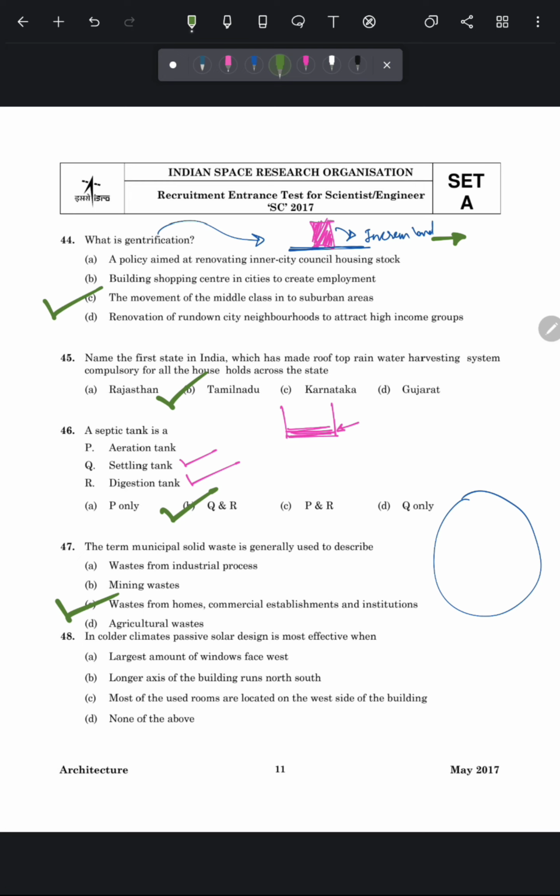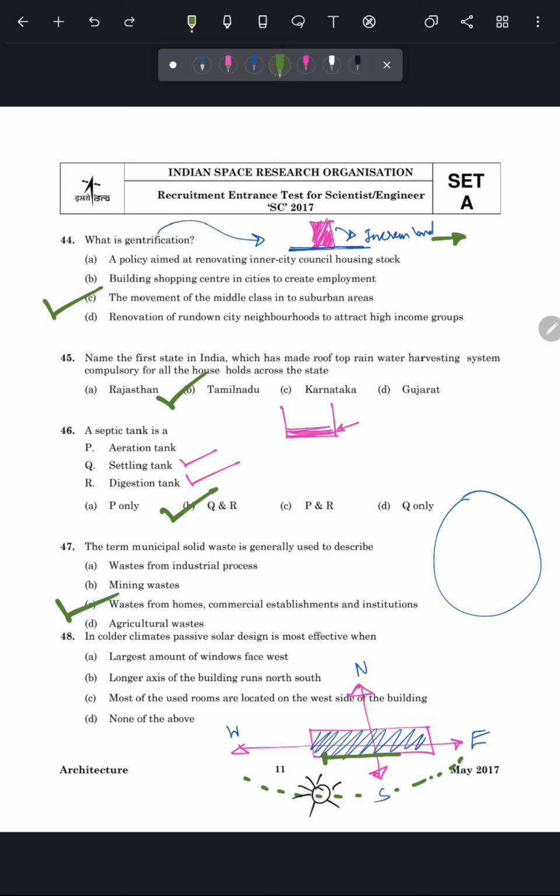Next question is, in colder climates, passive solar design is most effective when? So friends, there are some design principles that we generally follow to achieve passive solar design for colder climates. Let's understand what those principles are. Suppose this is our main building. This is the east direction, this is north, south and this is west. This is the sun path direction, which generally tilts slightly towards the south.